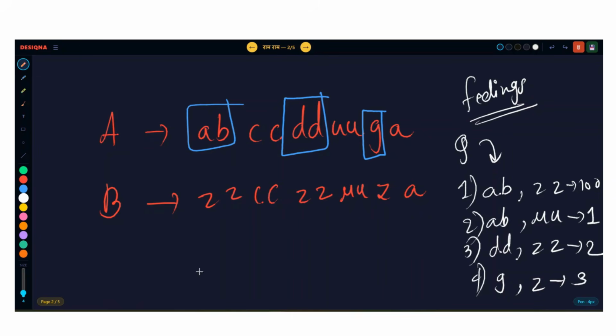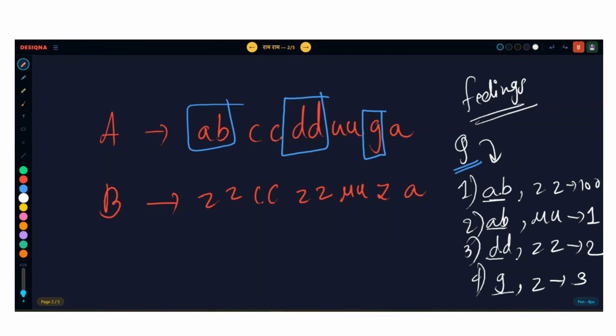So guys, can you see? You cannot randomly select any blocks you want from string A. You can only select the blocks where AB is there, or DD is there, or G is there. It all depends on the queries. If there is a block AB, I can convert it to UU also, but obviously that is not a good thing, because in the end we want ZZ.